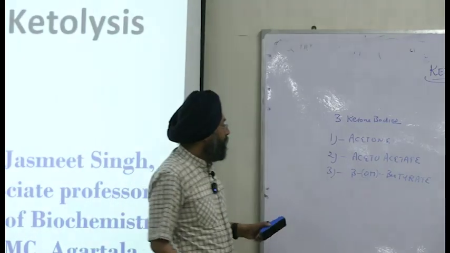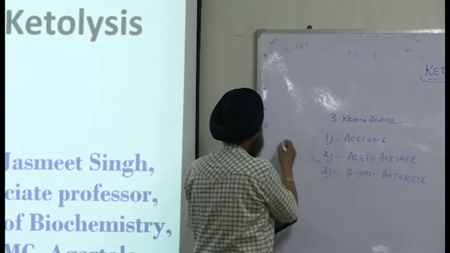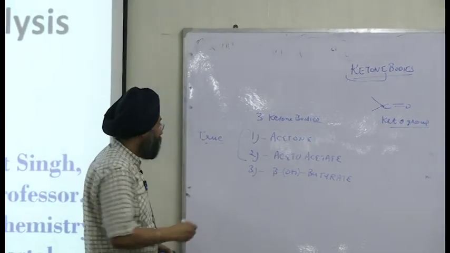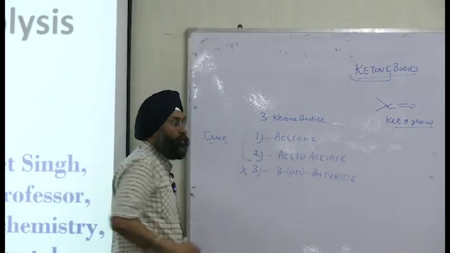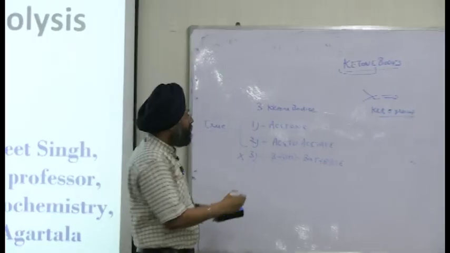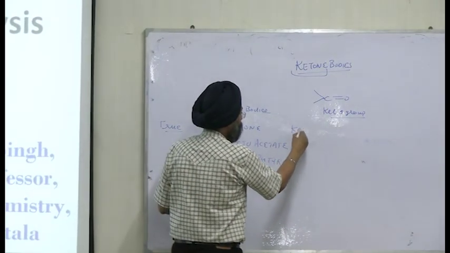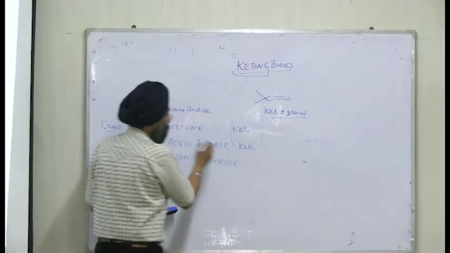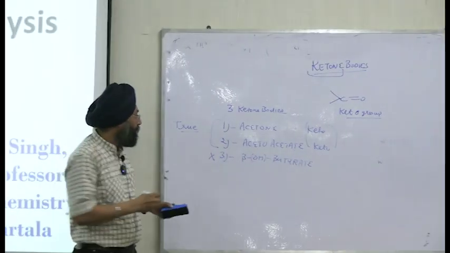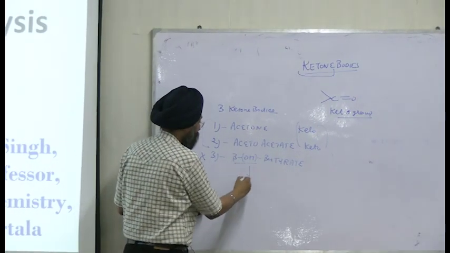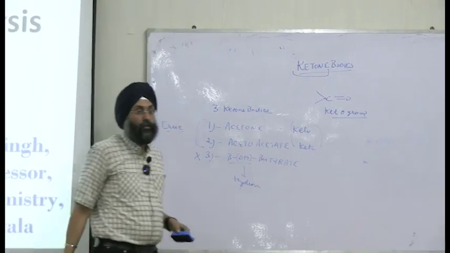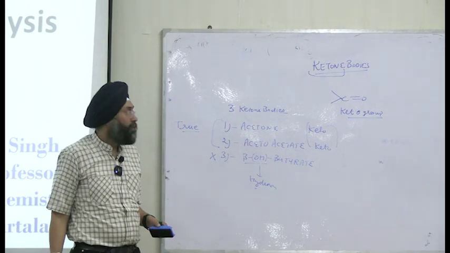But only the first two are true ketone bodies, and this is not a true ketone body. Why? Because this contains a keto group, this contains a keto group, right? So they are true ketone bodies, but beta-hydroxybutyrate contains a hydroxy group. So it is not a true ketone body, right?